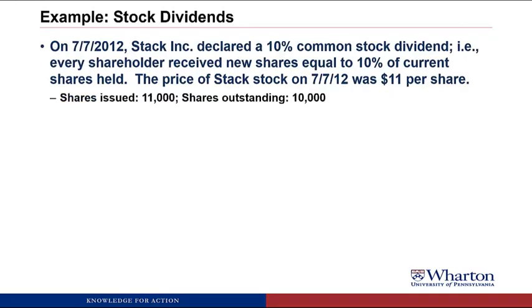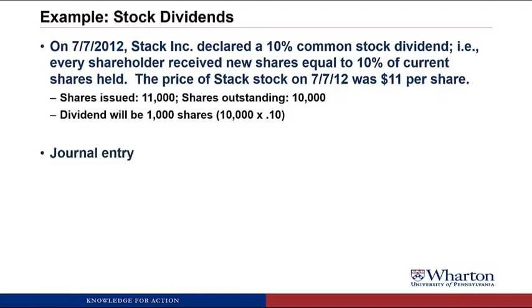So at this point, just catching us up to where we are, Stack has 11,000 shares issued, 10,000 shares outstanding, so there's still 1,000 shares held in treasury. The dividend is going to be a total of 1,000 new shares. So we take the shares outstanding times 10%, which means we're going to issue 1,000 new shares. Remember, we don't give dividends based on shares held in treasury, so the outstanding number rather than the issued is relevant here. So let me throw up the pause sign, and why don't you take a crack at doing this journal entry?